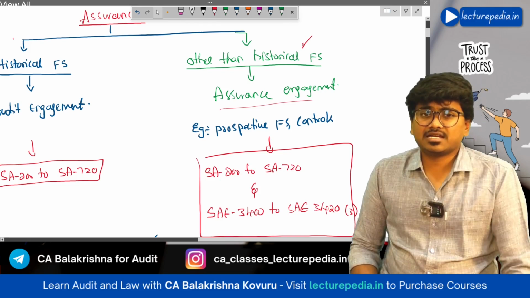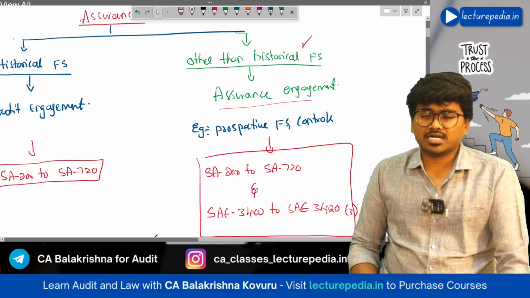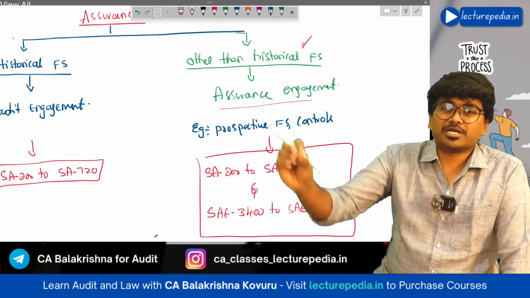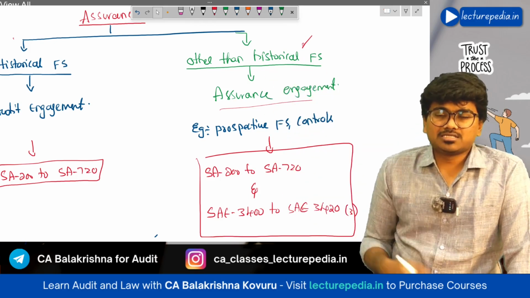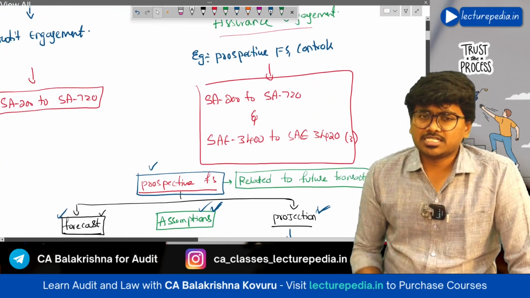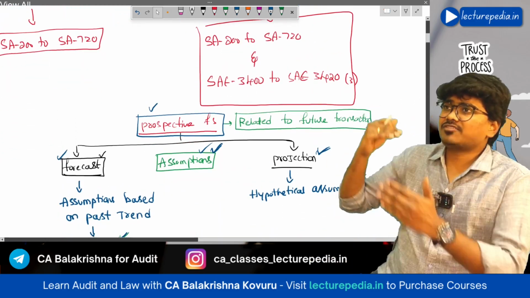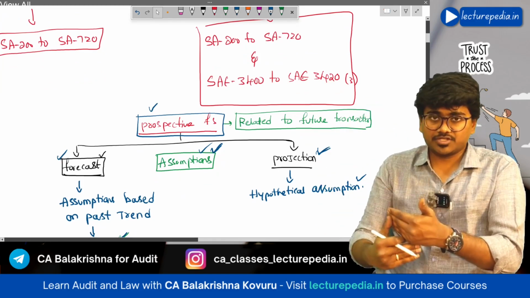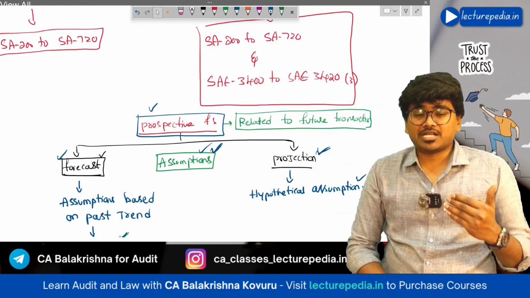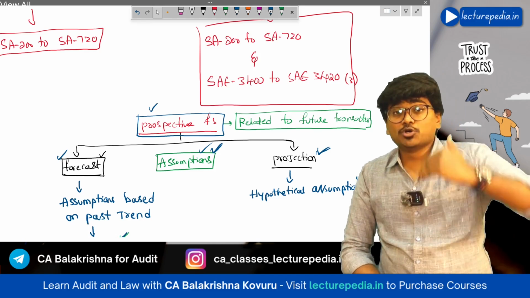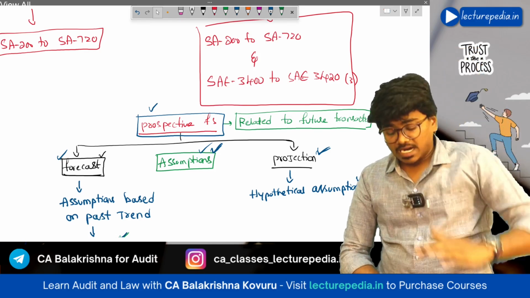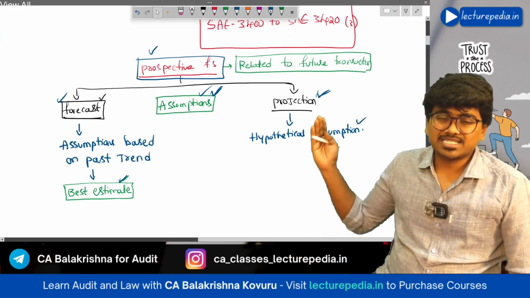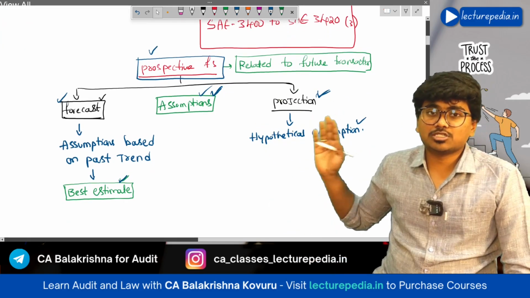The first standard, SAE 3400, deals with assurance on prospective financial information. Now, what is this prospective financial information? Historical financial statements means after the transaction has taken place, you prepare financial statements at the end of the year, whereas prospective financial statements relate to future transactions. These prospective financial statements are of two types: one is forecast and the other is projection.